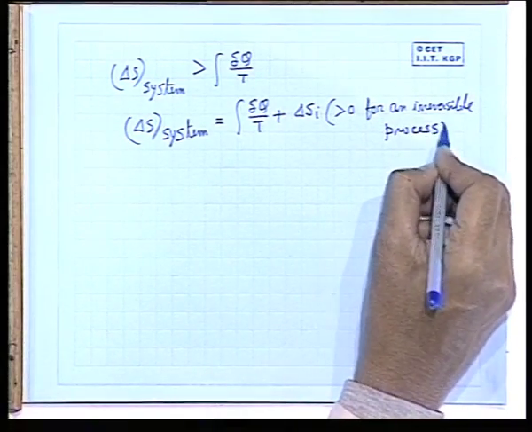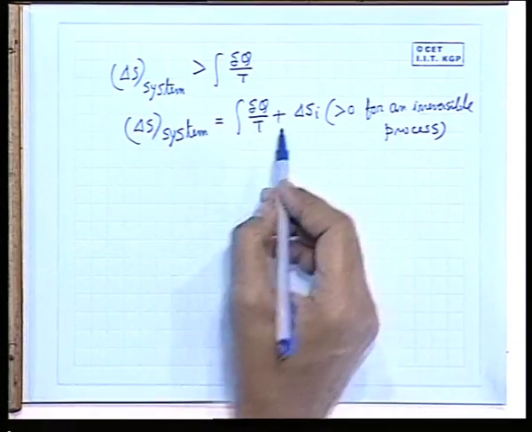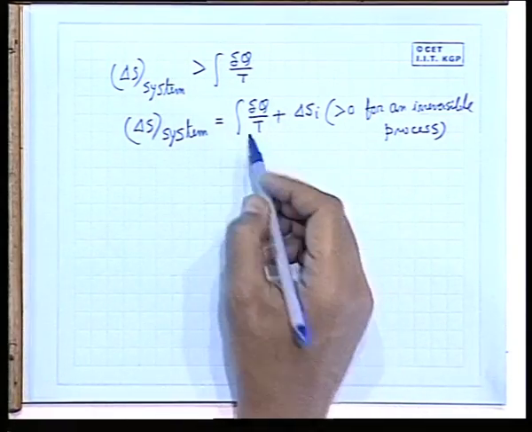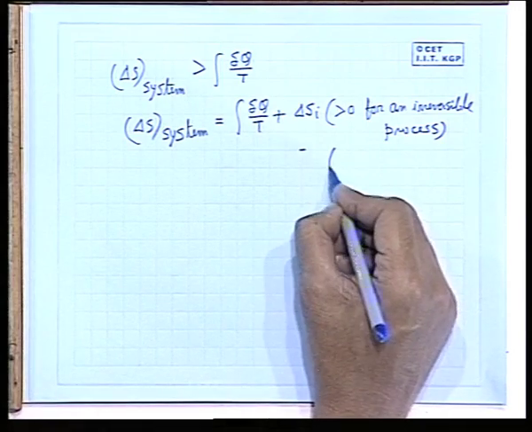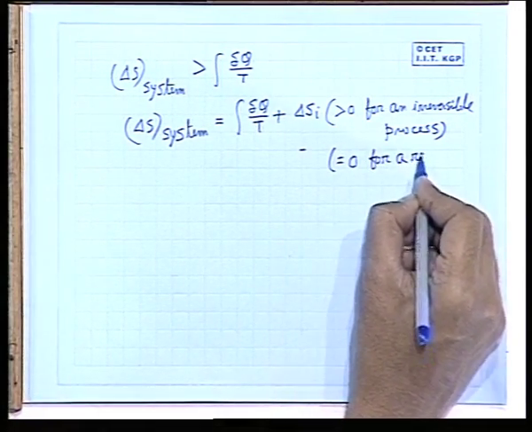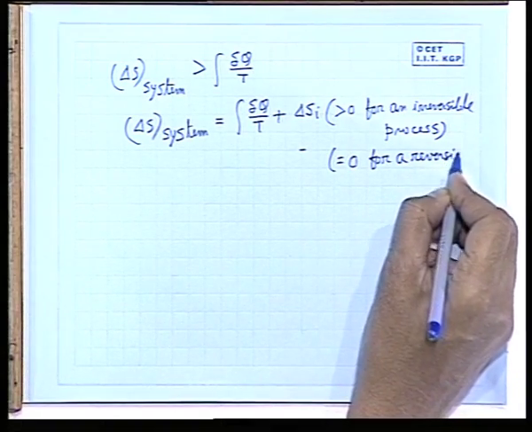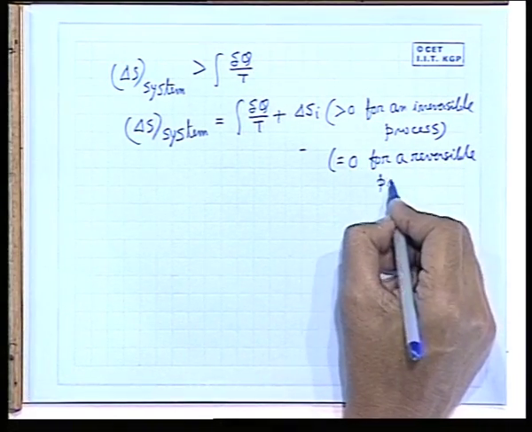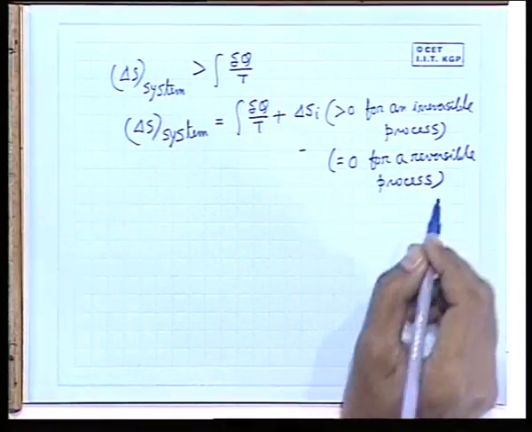That means, for any irreversible process, delta S of the system is more than delta Q by T, and which equals 0 for a reversible process.